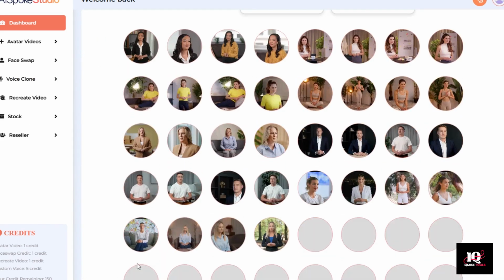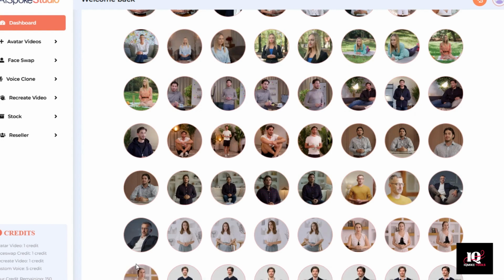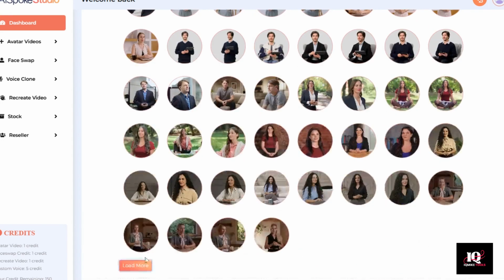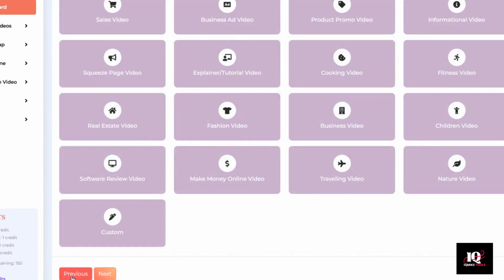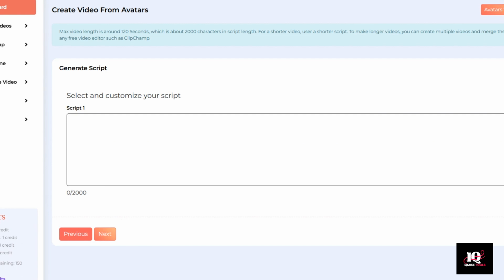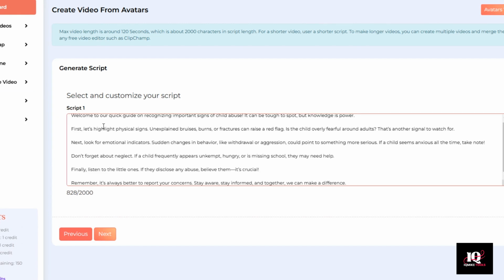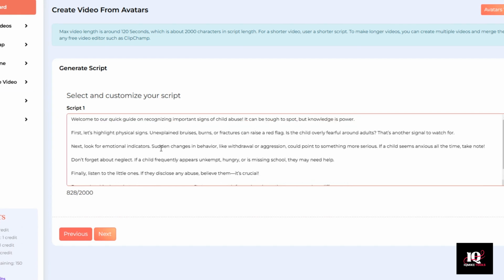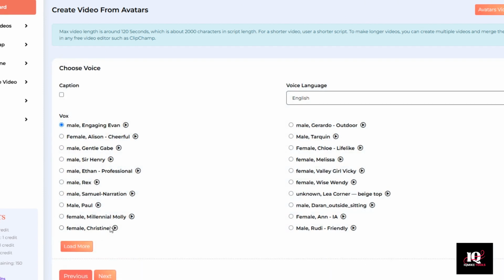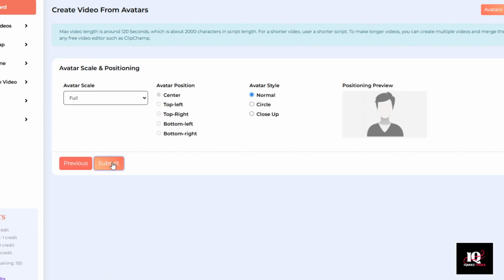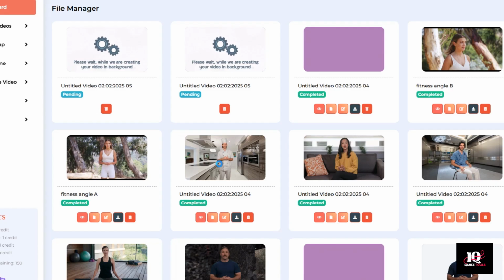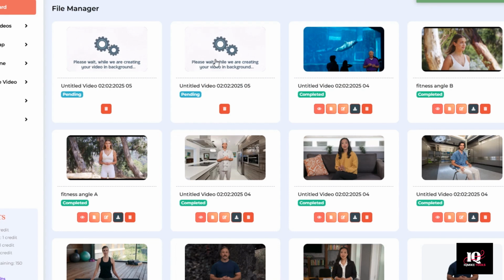non-transparent, scroll down, find our angle B, click next. This time, remember, we click custom, and we're going to paste in that exact same script that we just copied. Then we click next, and again, remember, it's important to pick the same voice too. Click next and submit. All right, that first one should be done any moment now.